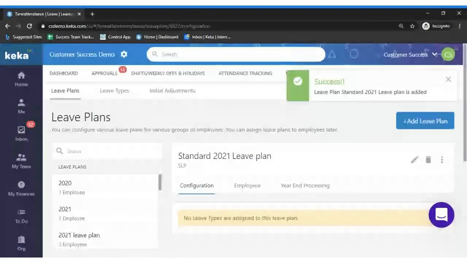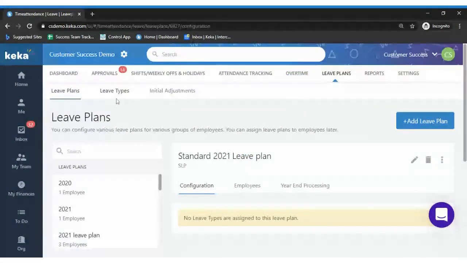Many of you may have a question: what is the difference between a leave plan and a leave type? A leave plan is a set of different leave types. It can be a sick leave, planned leave, paternity leave, maternity leave. All leaves combined are called a leave plan, and every single individual leave is called a leave type.